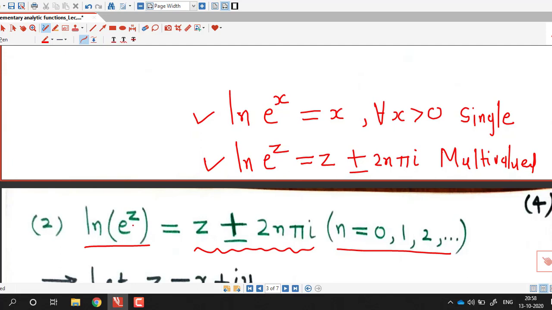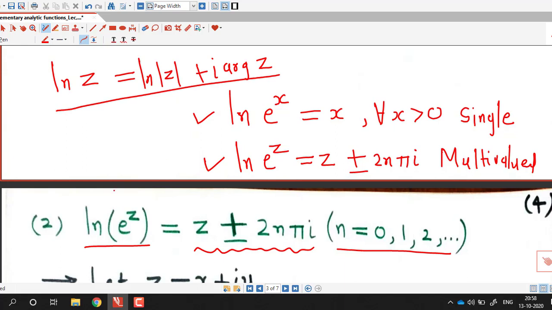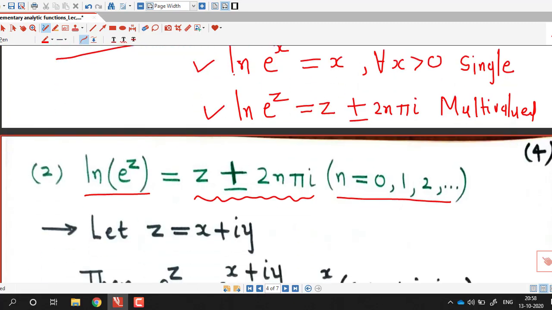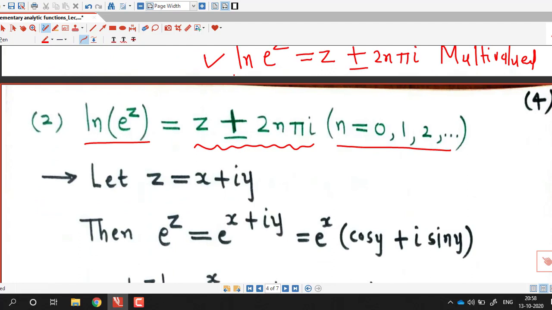So we want to determine log of e raised to z. As we know, the definition of log z is log of mod z plus i into argument of z. Now here we require log of e raised to z. So first we have to determine the absolute value of e raised to z and the argument of e raised to z. So we start by taking z equal to x plus iy.